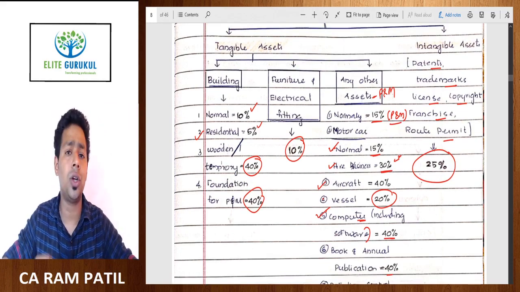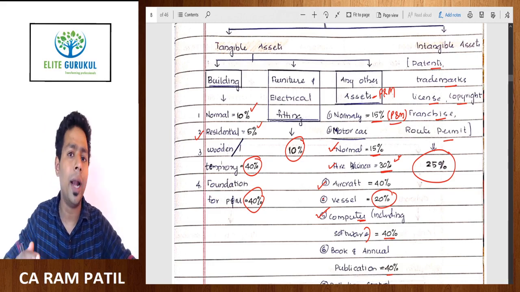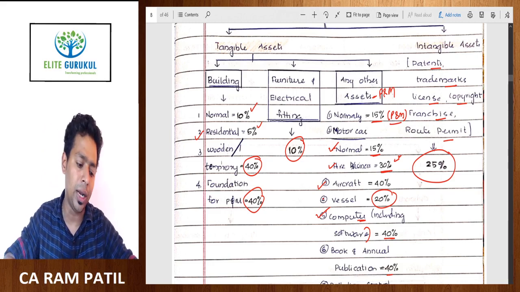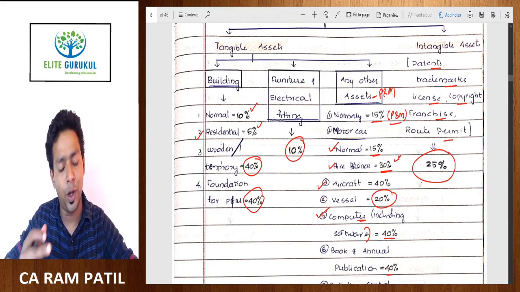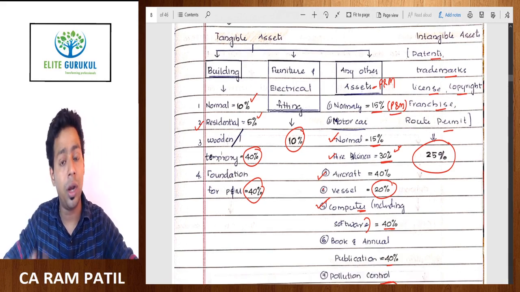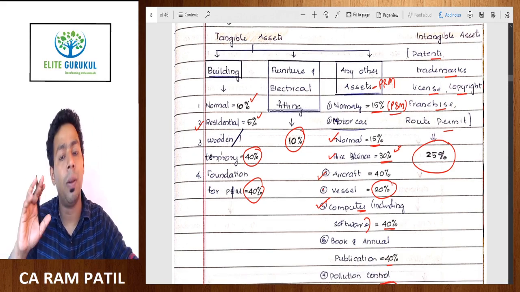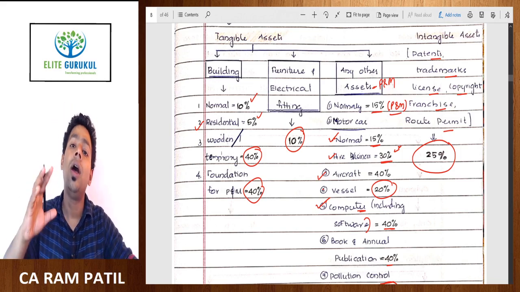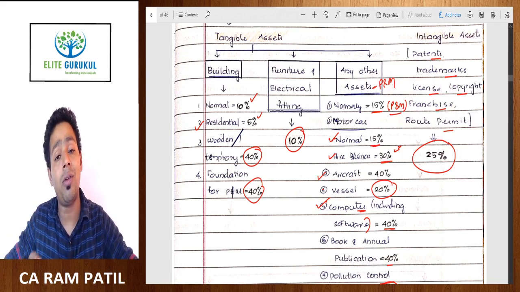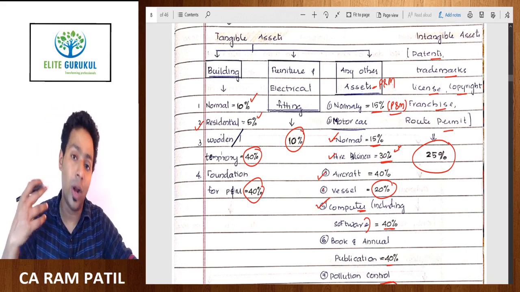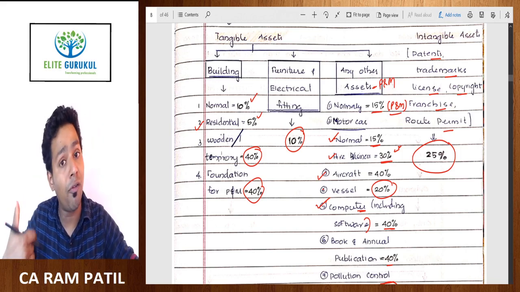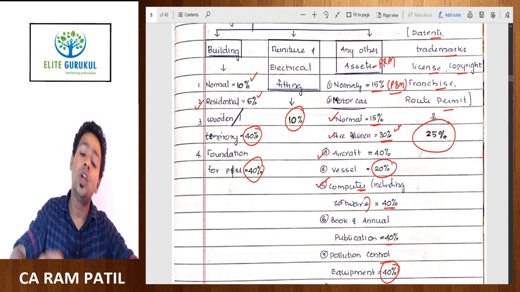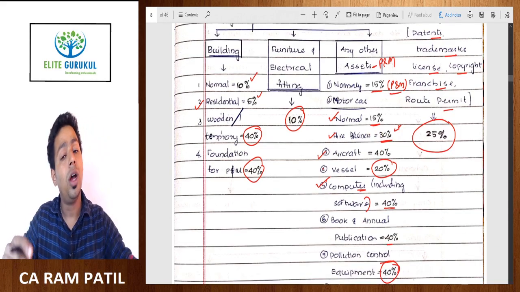If it is a temporary structure, wooden structure or foundation for plant and machinery, the rate of depreciation is 40%. Furniture is getting depreciated at the rate of 10%. Plant and machinery general rate of depreciation is 15%. Computer 40%. Books 40%. Annual publication 40%. Pollution control equipment 40%. Motor vehicle normally 15%. For higher business 30%. Aircraft 40%. Vessel 20%.